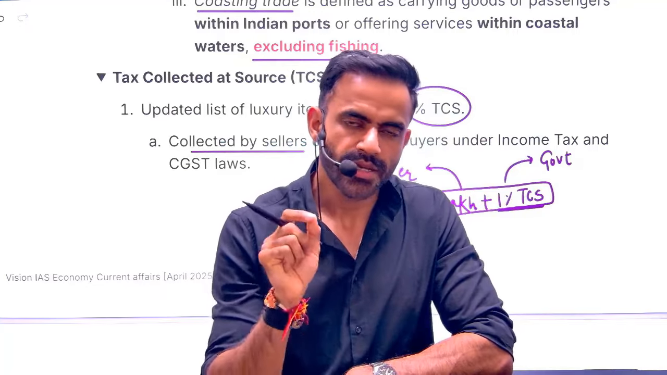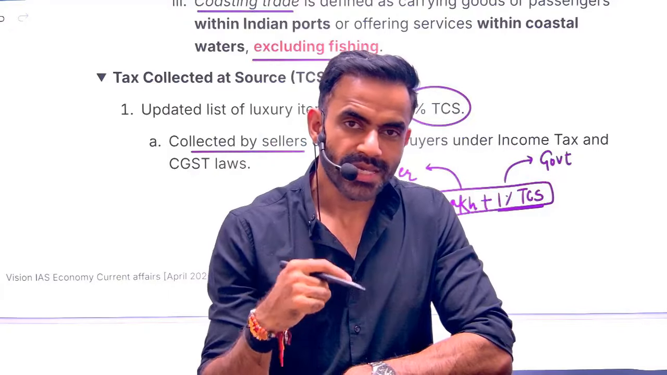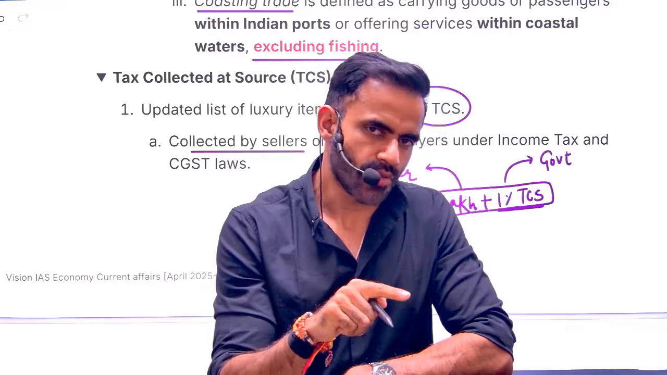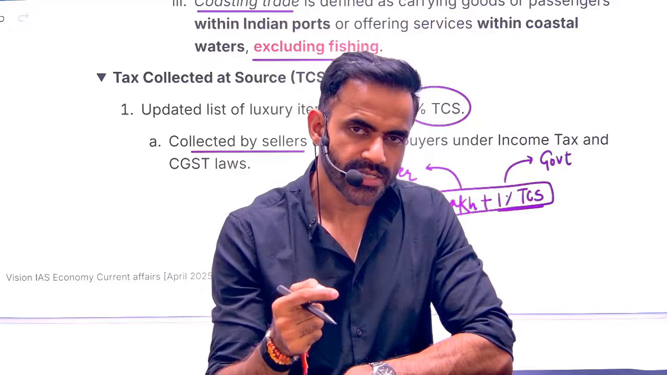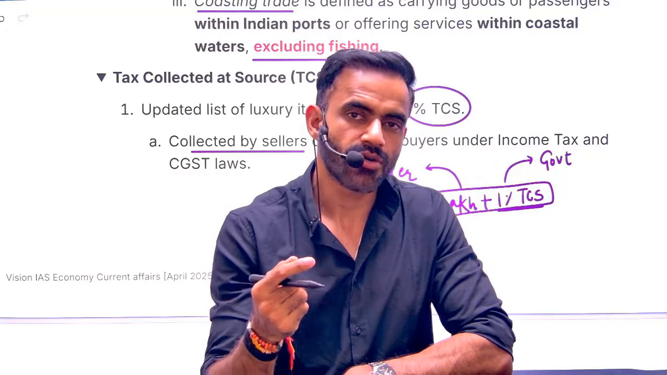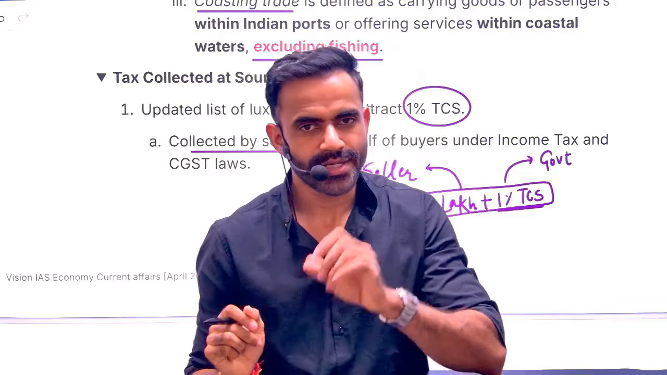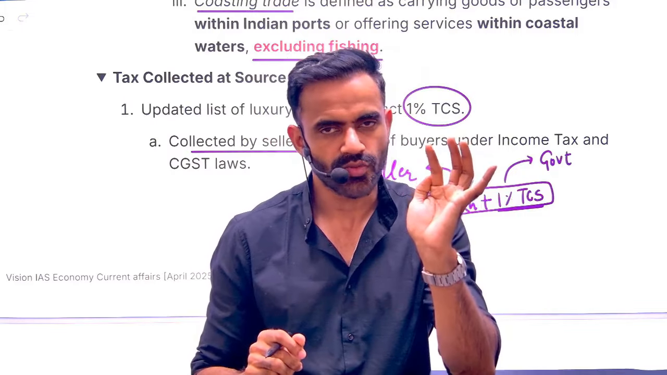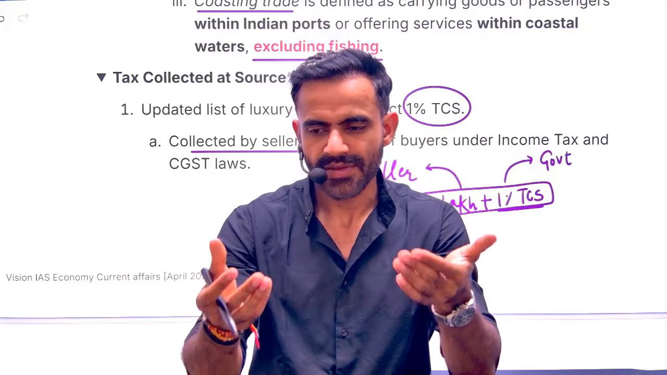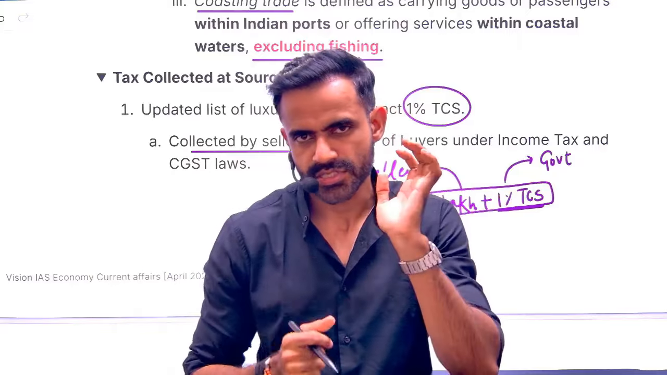Who collected it? Kia Motors. From whom? From the customer. Now, what will Kia Motors do with this money? They will deposit this money to the government. So they collected it from the customer and then they deposited it on behalf of the customer. That is how TCS works. What is TCS? Tax collected at source. Who is the source of money? The customer is the source of money. Money was collected from the customer and it was paid to the government on behalf of the customer.